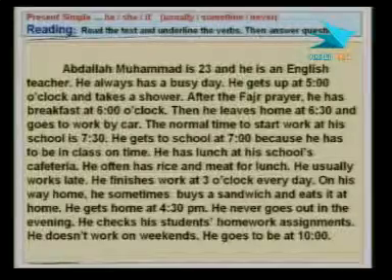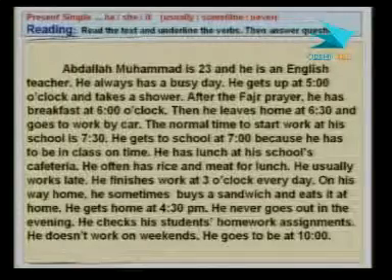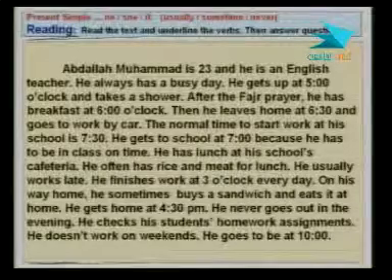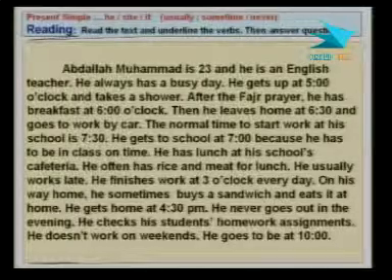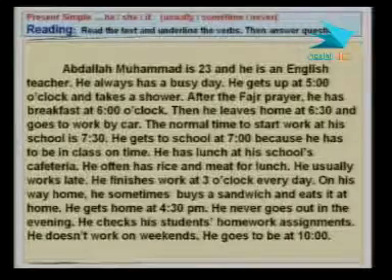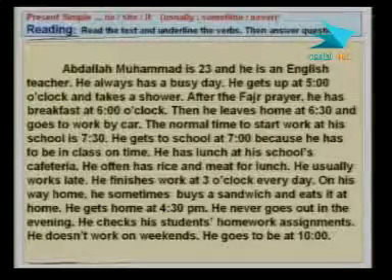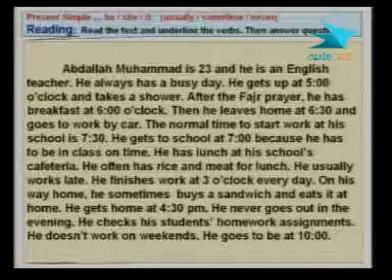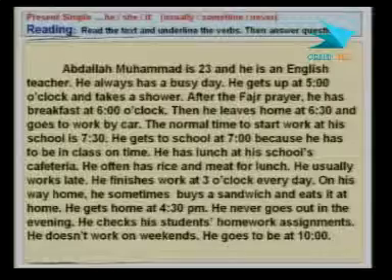He has lunch at his school's cafeteria. He often has rice and meat for lunch. He usually works late. He finishes work at 3 o'clock every day. On his way home, he sometimes buys a sandwich and eats it at home. He gets home at 4:30 p.m. He never goes out in the evening. He checks his schedule. He checks his students' homework assignments. He doesn't work on weekends. He goes to bed at 10.